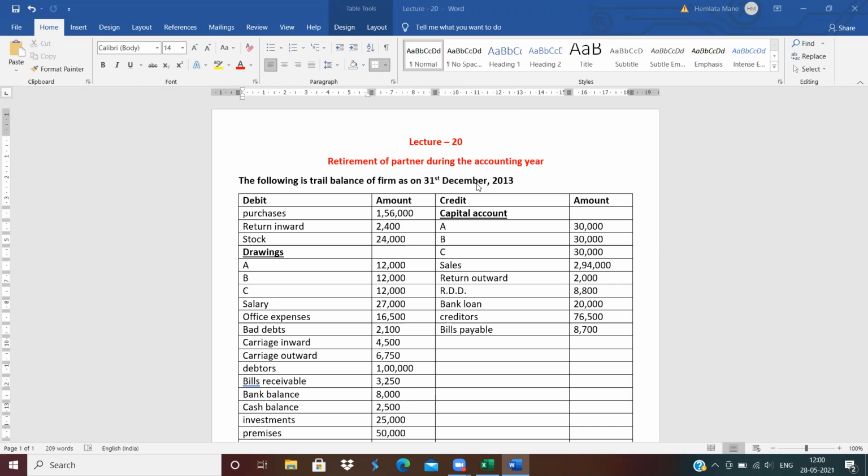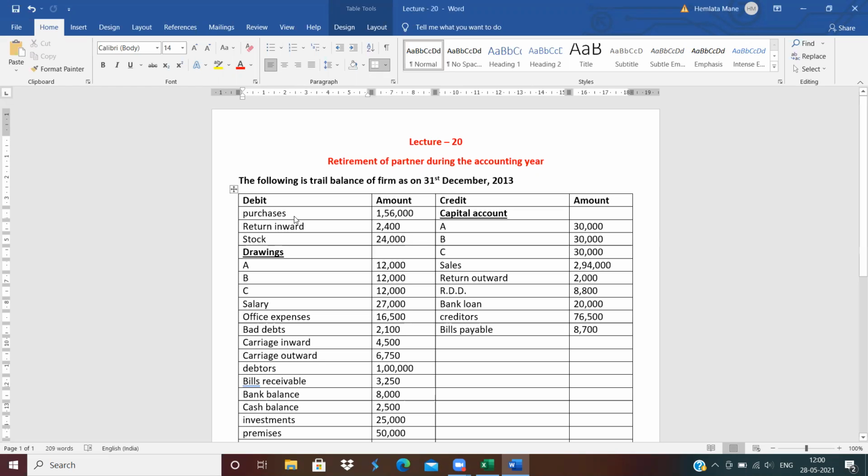In this video, we will see the problem of retirement of partner during the year. In the last video, we discussed the retirement of partner at the end of the accounting year, so there was no change in the final accounts. But when a partner retires from the business during the year, there will be some changes in the accounts. So first we will classify the items.